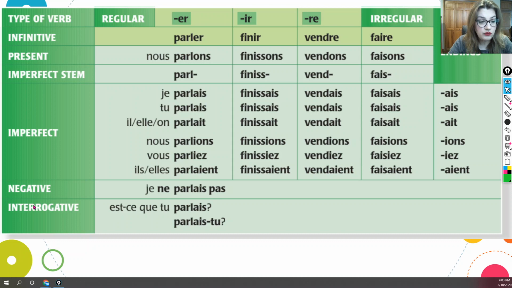And in the question form or the interrogative form, à l'interrogatif, the sentence is formulated as any interrogative sentence. You can either start with est-ce que and then add the subject and the verb, and the sentence sounds like this. Est-ce que tu parlais? Please pause and repeat for pronunciation practice. Est-ce que tu parlais? Or you can skip using est-ce que and do the verb and subject inversion. Parlais-tu? Were you speaking?